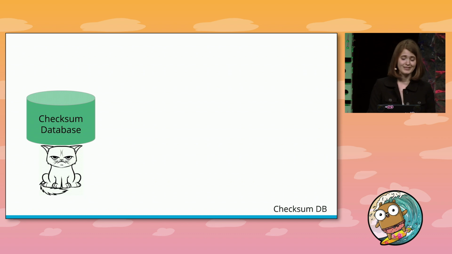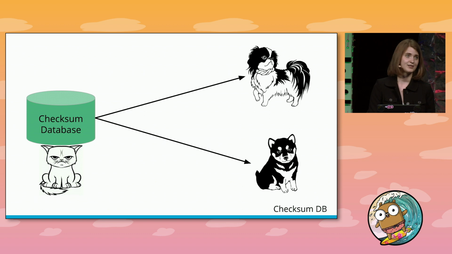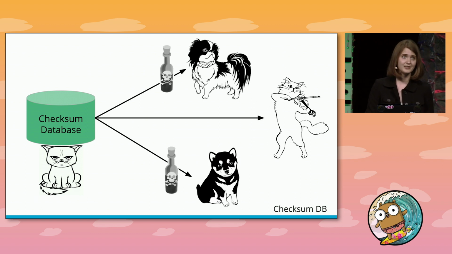You could also imagine a scenario where the checksum database is run by those cat people I was worried about before. With a simple database, it would be easy for the checksum database to start targeting us dog people. They could serve checksums for the real code to all the cat people, but serve checksums for a malicious version of that code to the dog people.